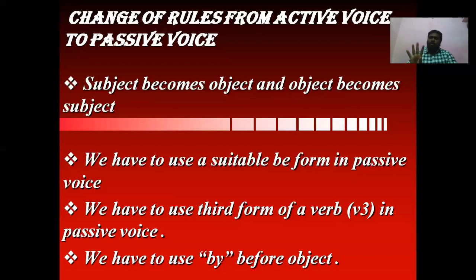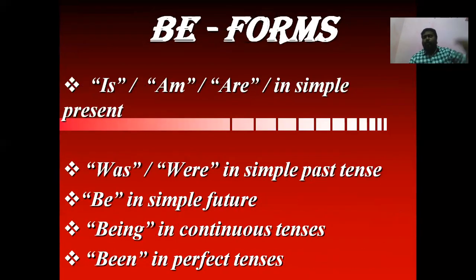The 4 rules while changing from active voice to passive voice: subject becomes object and object becomes subject. We have to use a suitable B form in passive voice. We have to use the third form of a verb in passive voice, and we have to use by before the object. So in the second rule we said we have to use suitable B forms.